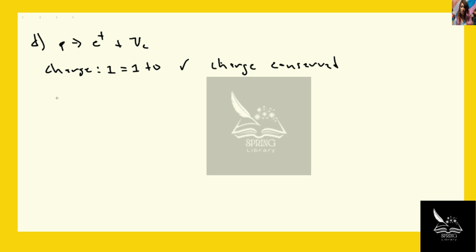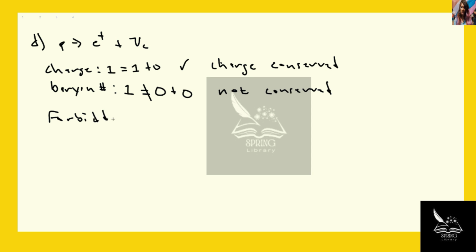Charge is conserved. Now let's look at the baryon number. So proton is a baryon, so that's 1. Is that equal to what we have on the other side? Well, a positron is 0, and an electron neutrino is also 0. So these do not equal, so not conserved. And so this is forbidden because the baryon number is not conserved.